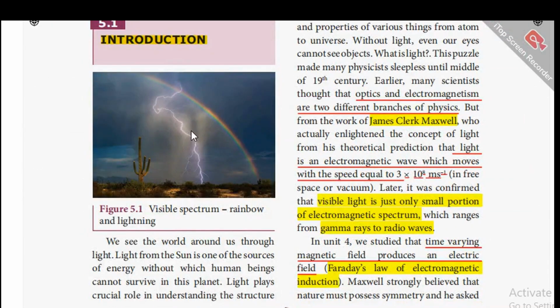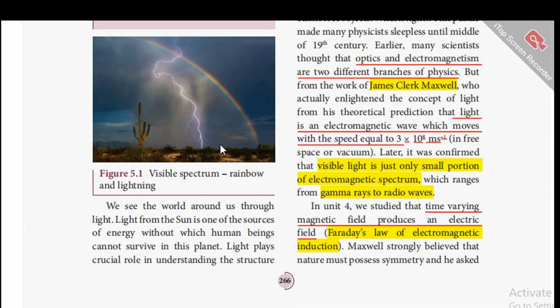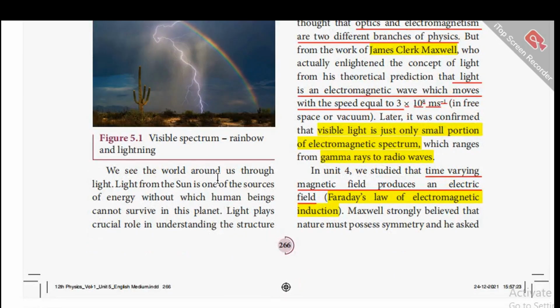So you would have seen a rainbow in the sky and also lightning, which contains the visible spectrum only. This visible spectrum is part of the electromagnetic spectrum. We see the world around us through light, and light from the sun is one of the sources of energy without which human beings cannot survive on this planet.